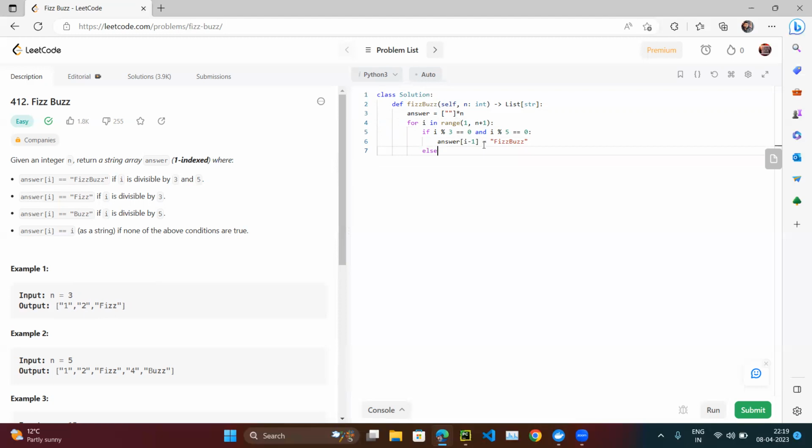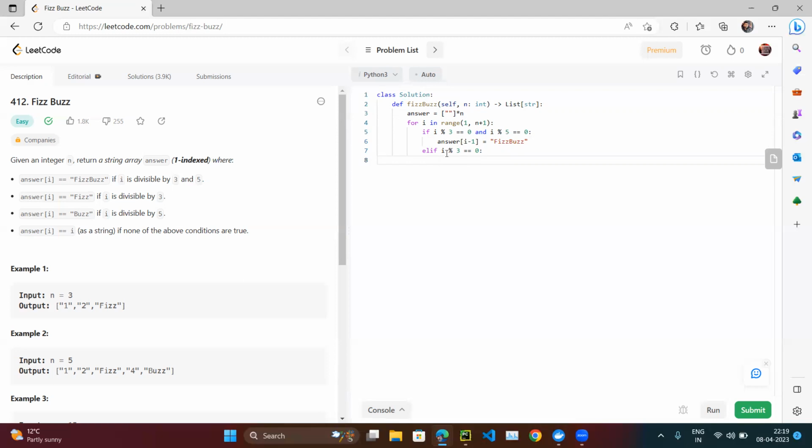Then not else, we can say elif i modulo 3 equal to 0. If it is only divisible by 3, we put Fizz. Some people make this kind of mistake: they check divisible by 3 first and then 3 and 5 later.